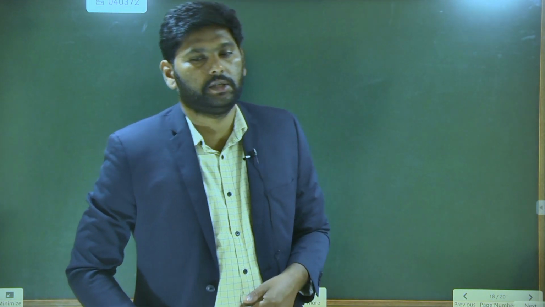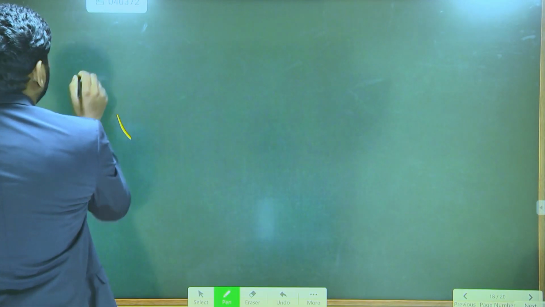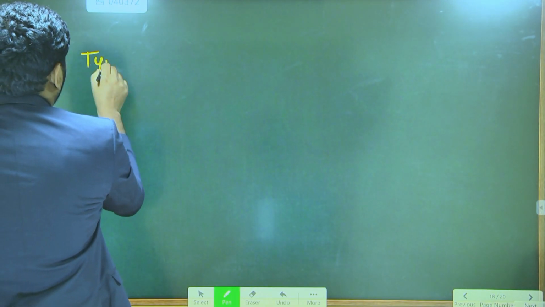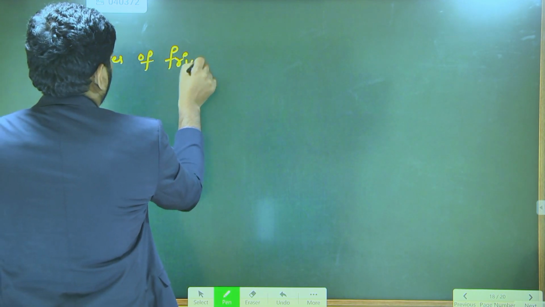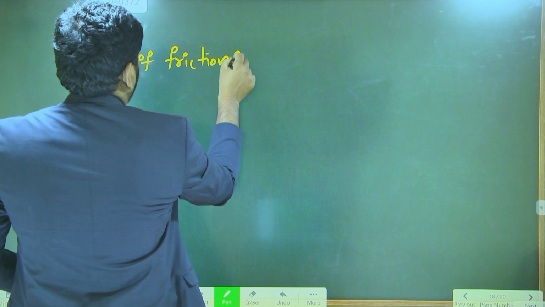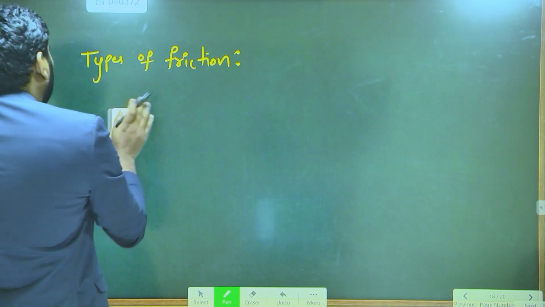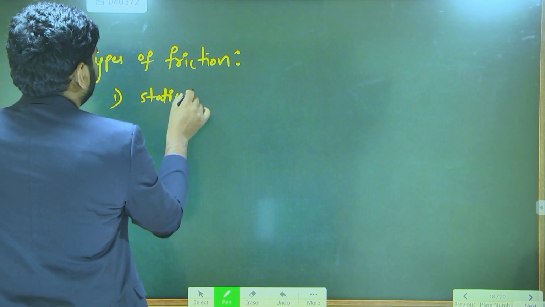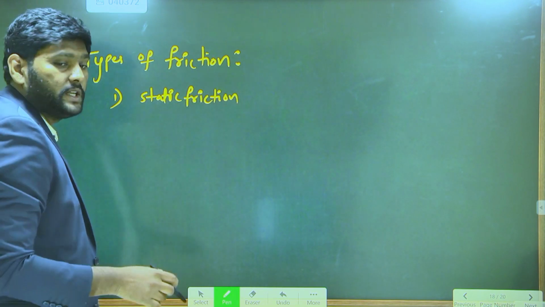Note the types of friction. First one is static friction.